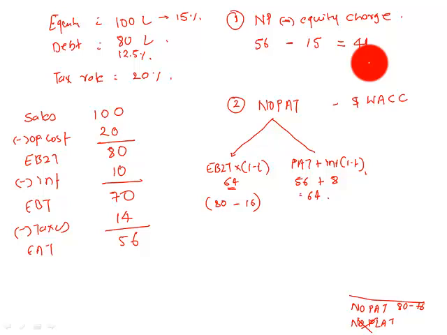On 80, if interest had been 0, on 80 if I would have been paying taxes of 16, my profit would have been 64. At this stage, this is the logic. Are we good to move?